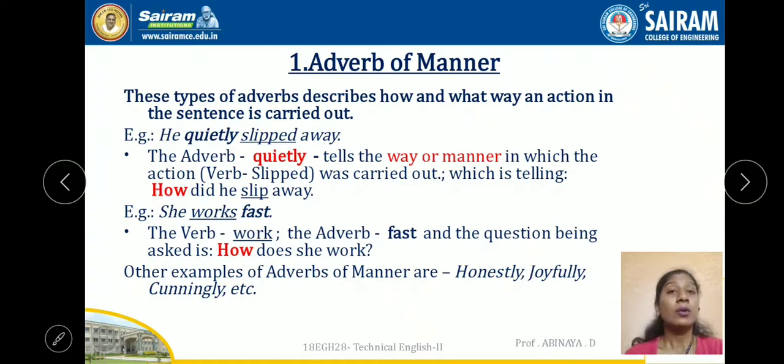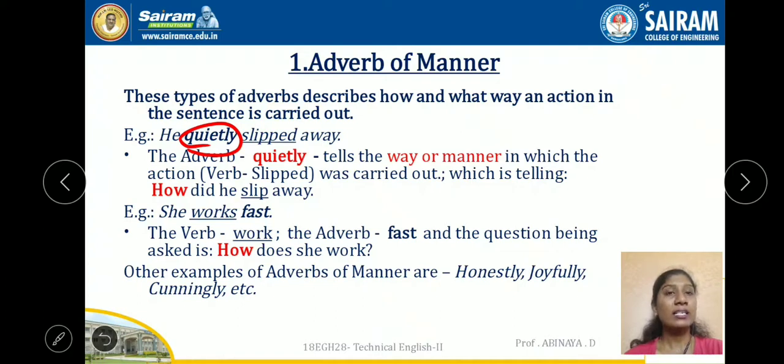If there is an action word in the sentence, in what manner the action has been done is told by the adverb. He quietly slipped away. Here, he slipped away actually. In what manner did he slip away? It was given by this quietly. This quietly gives the manner in which the slipping action has happened, right?